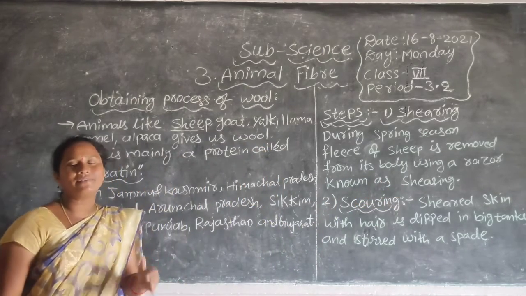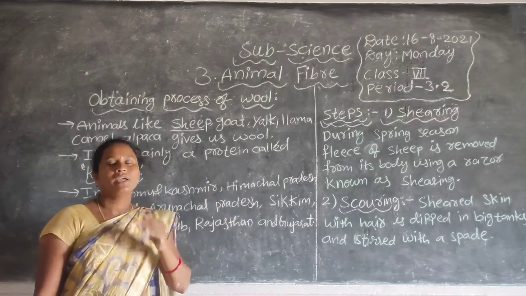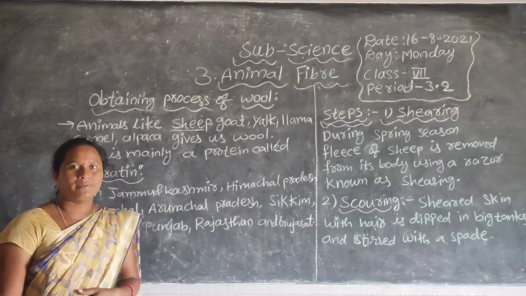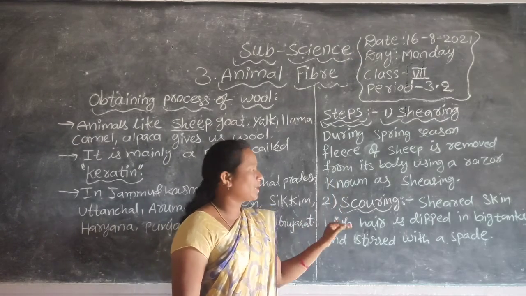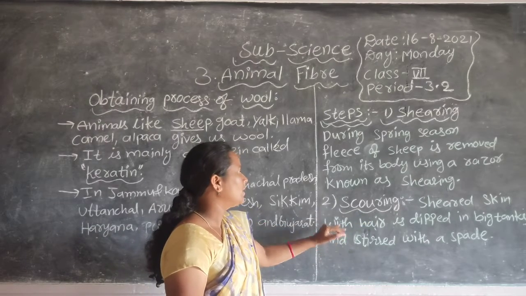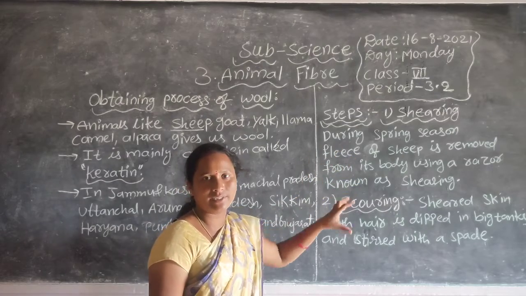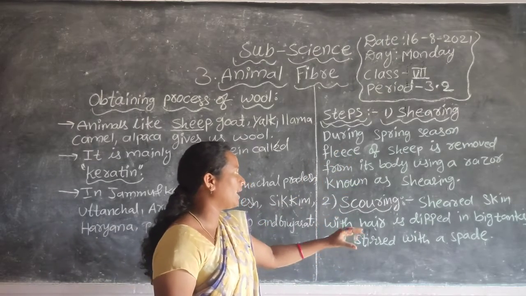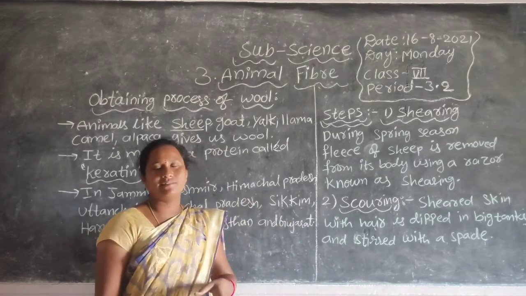Shearing means completely removing the fleece, fur or hair from their bodies. After shearing, the next process is scouring. After this, the completely sheared skin is taken, with hair, twigs and leaves still present.